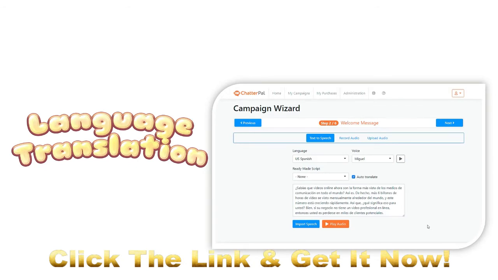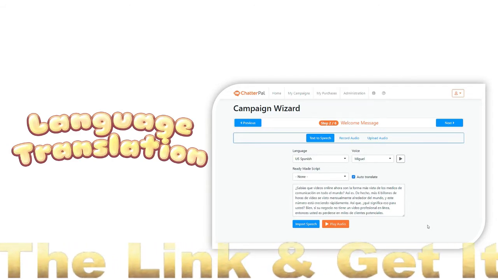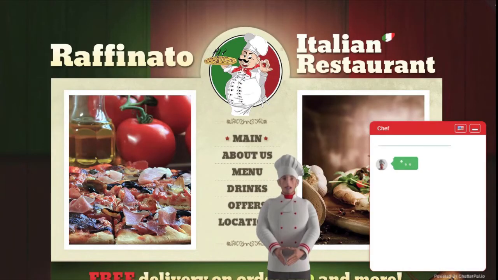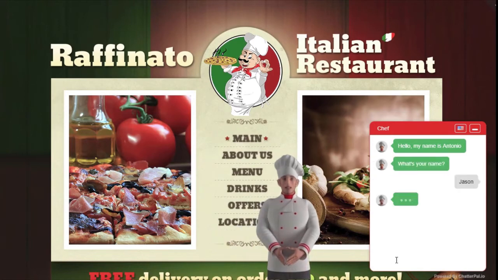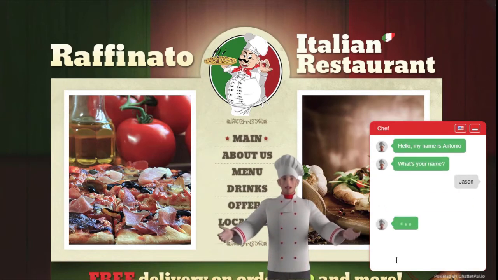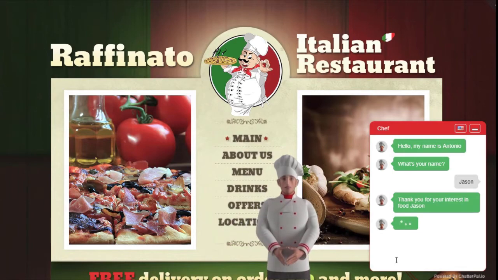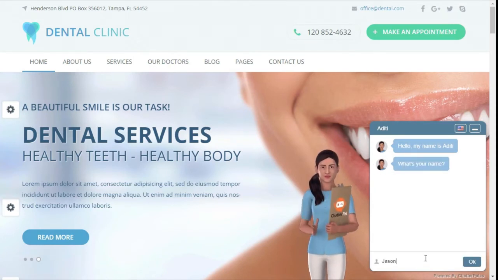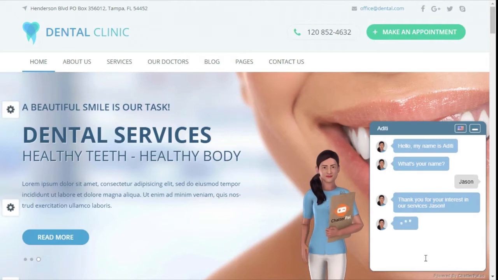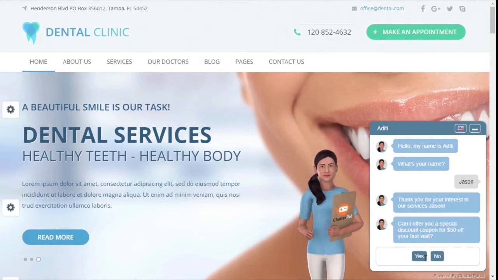Now let me show you some case studies and real live offline as well as online businesses that can actually benefit with ChatterPal. Restaurants can use ChatterPal and its built-in themed avatars like chefs and so on to generate more leads, offer special discounts, or even take orders automatically. Dentists can grow their client base by booking more appointments or answering frequently asked questions 24/7 without the need for a sales team or a receptionist and so on.